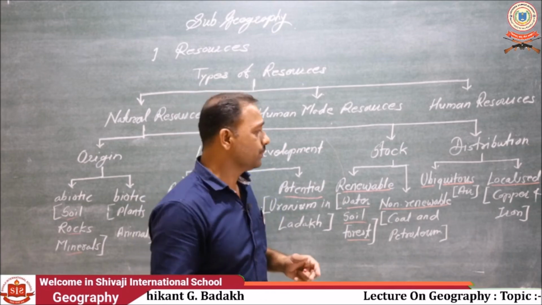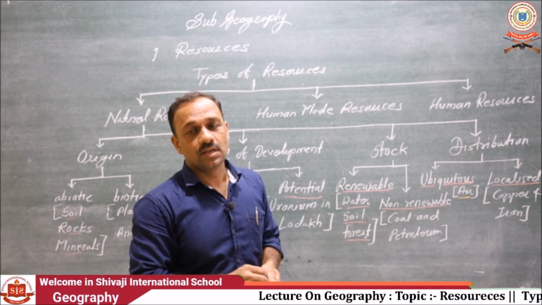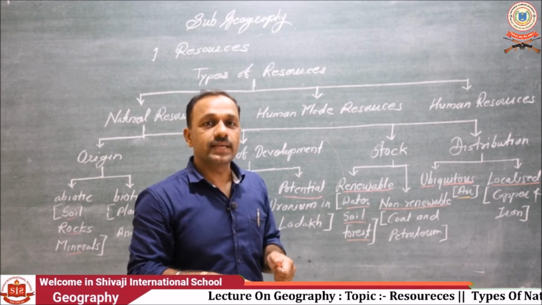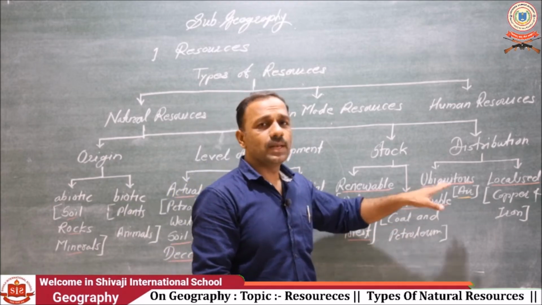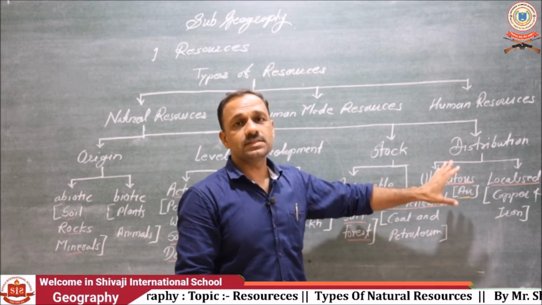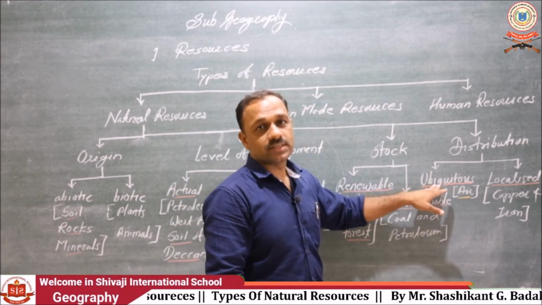For example, air. Wherever you go in the world, you will find air, so it's available everywhere. One more example is sunlight. Sunlight is also an example of ubiquitous resources.